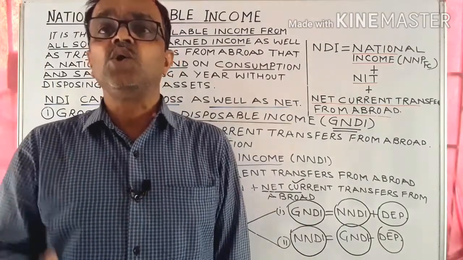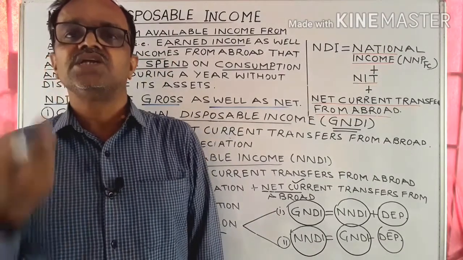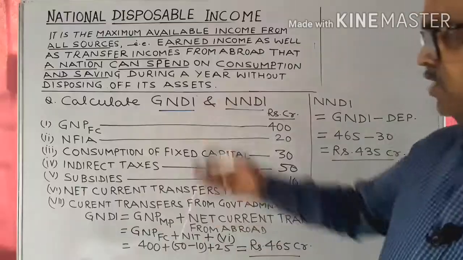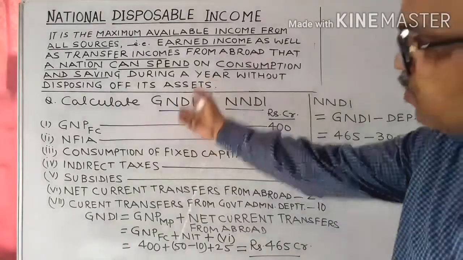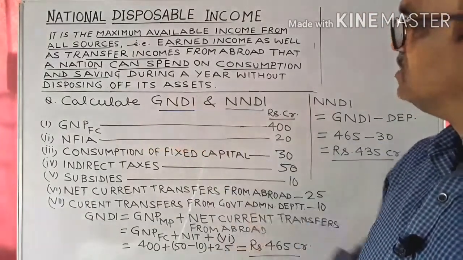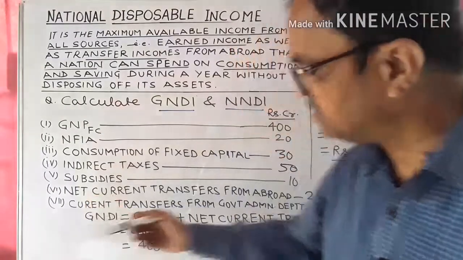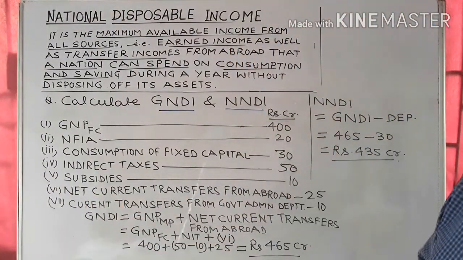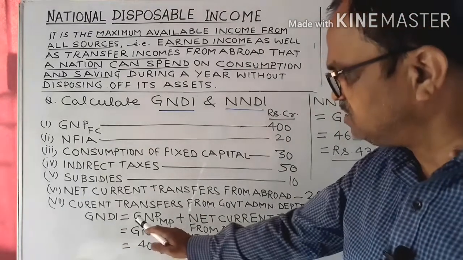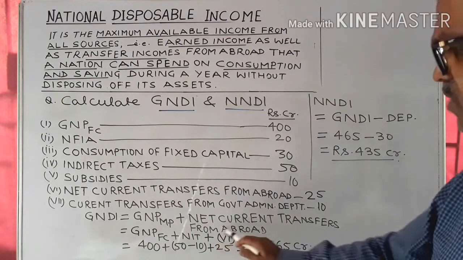Now let us have a look at a numerical problem related to these two calculations, gross national disposable income and net national disposable income. Here you have to calculate GNDI and NNDI, and the components are given, with amounts in rupees crores. First write down the formula of GNDI. We know that it is GNP at MP plus net current transfers from abroad.